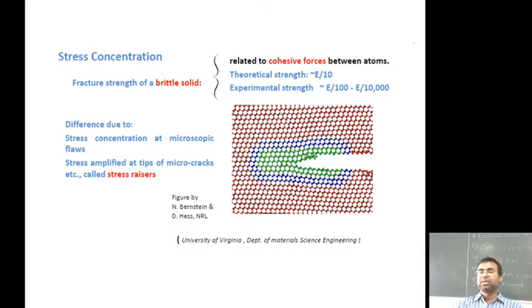It is called a stress raiser. That is how this crack takes place. The initiation of the crack takes place here. As you can see, the two edges of the atoms separate, and the progression of the crack takes place here as well.